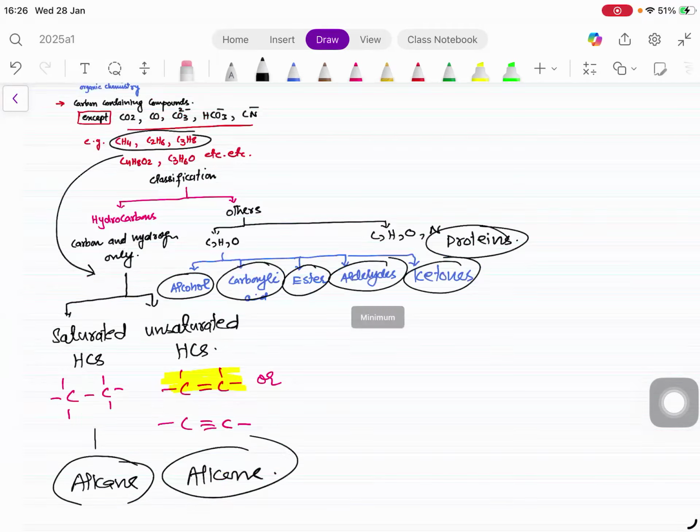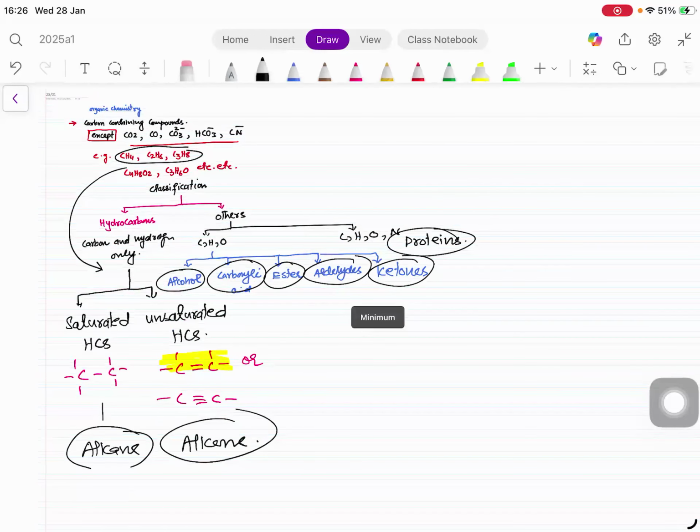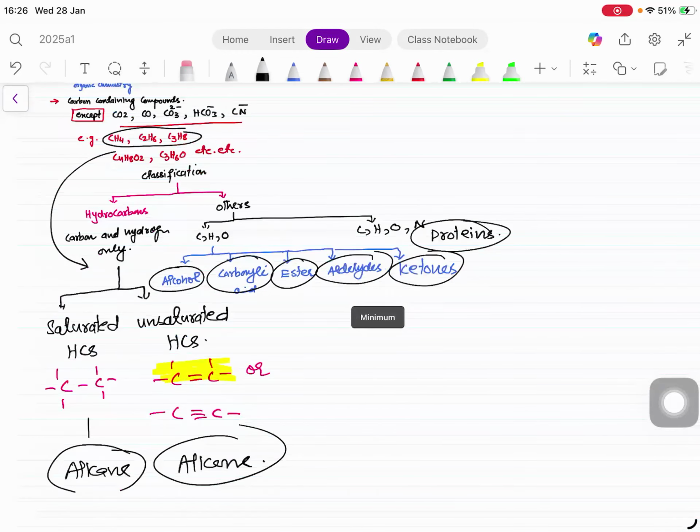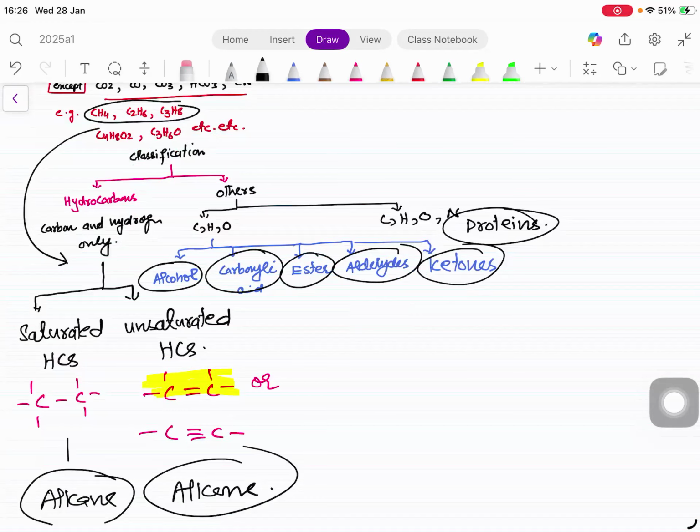Okay, we'll start tomorrow. Alkane is the first group we will discuss. First we'll discuss the naming, then we'll do the isomerism, and then we'll go through the reactions. Okay, thank you.